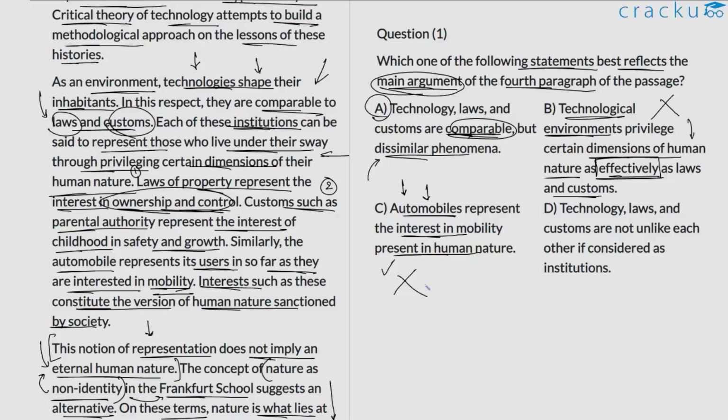We can reject it. D, technology, laws and customs are not unlike each other if considered as institutions. This is true. The author is trying to talk about the power of these three, in that if they function as institutions, they are reflecting certain human interests. So option D is perhaps much better than option A, in that it is trying to talk about the similarity in terms of how we can consider each of these three as institutions. So that would in a way implicitly emphasize that as institutions, they do reflect human interest. So option D is a better choice than option A, which is why it is the correct answer here.